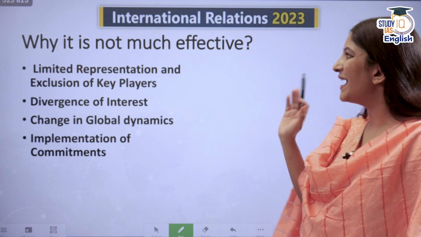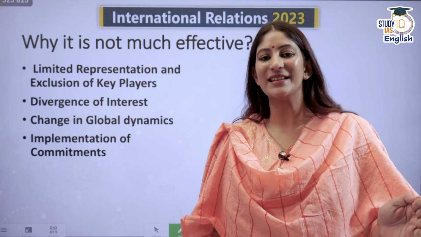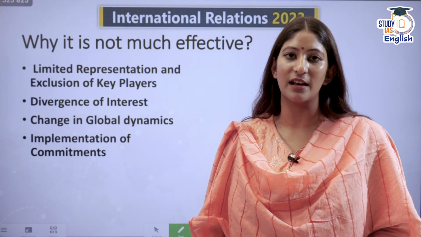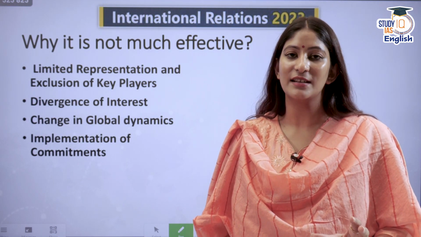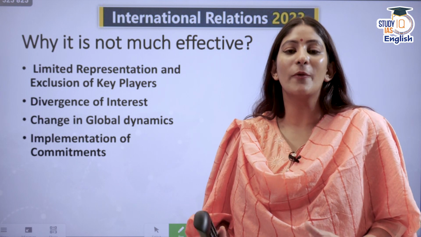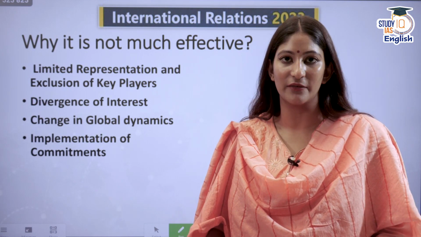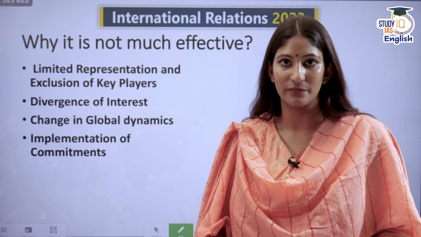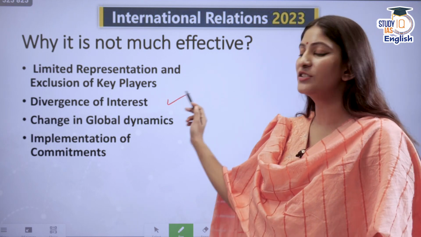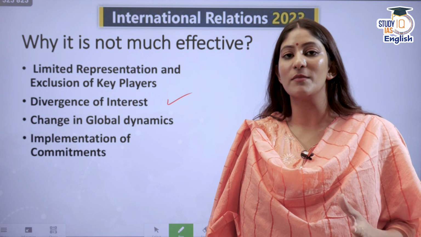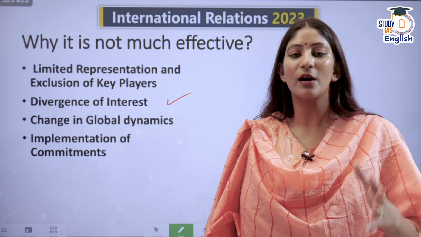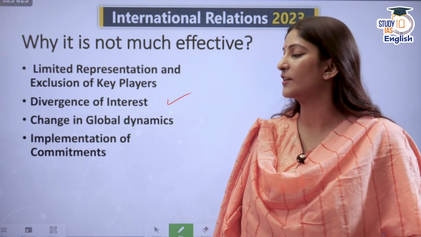Moving on. Why is it not much effective? I'm talking about why the G7 is losing its relevance right now. First of all, it's very restricted, right? It's a cliche. It's a group of elites. It's not representative. It is not diverse in nature. Then there is divergence of interest as well. Many countries, because of their own democratic promises, cannot work on the same lines when it comes to international promises.